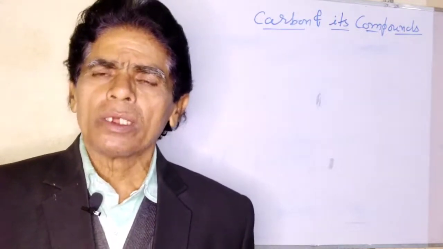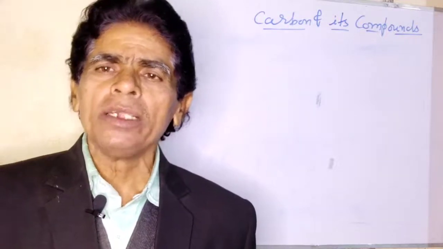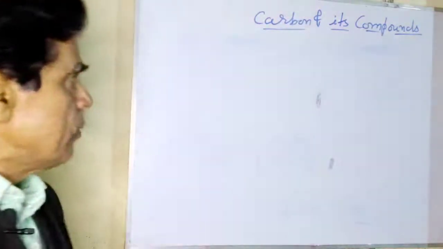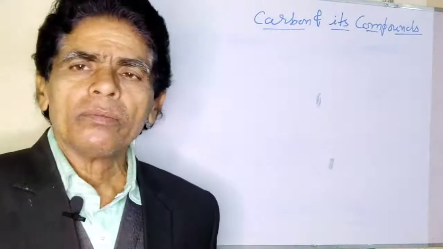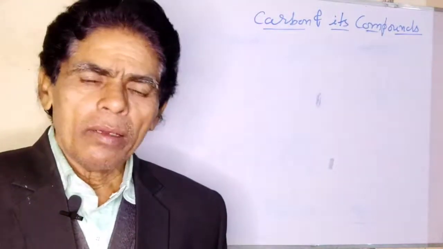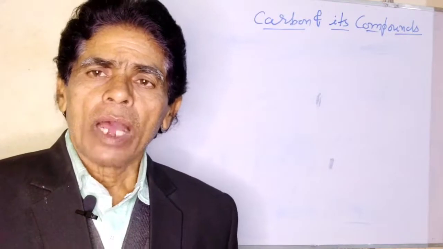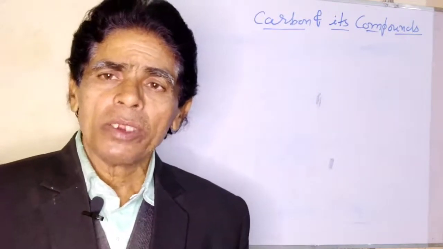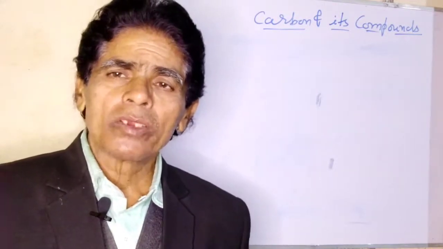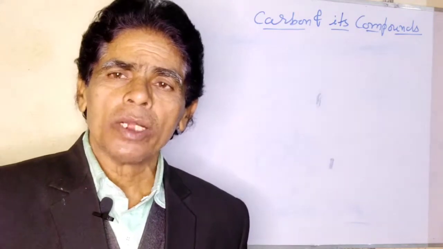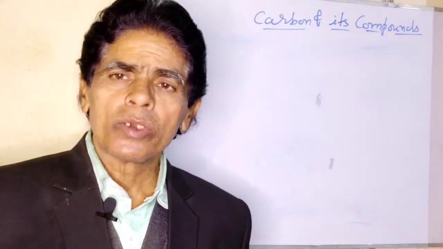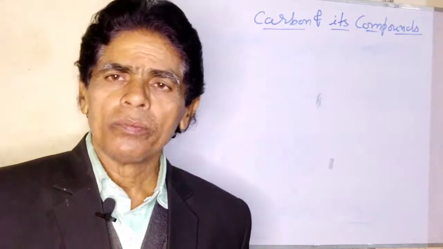So what is the speciality between the structure of carbon and other elements? Even elements like silicon, which belongs to the same group, the 14th group of the periodic table.